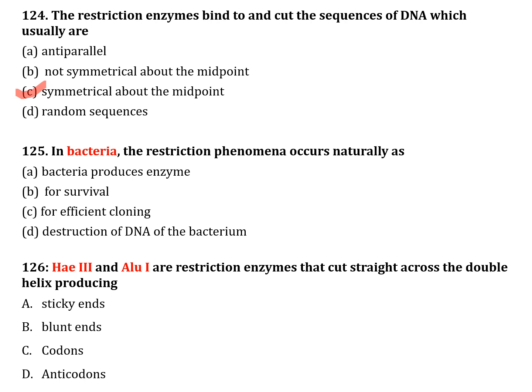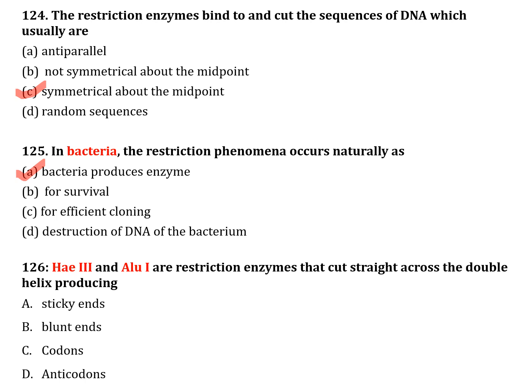The next question, number 125. In bacteria, the restriction phenomenon occurs naturally as: option A, bacteria produce enzymes; option B, for survival; option C, for efficient cloning; option D, destruction of DNA of the bacterium. Correct answer is option A, bacteria produce enzymes.